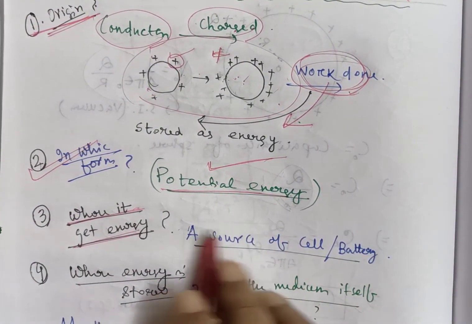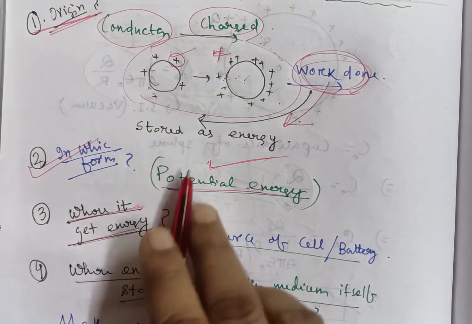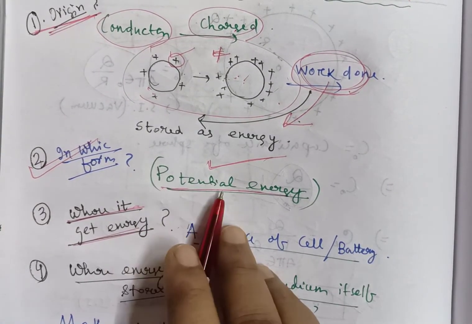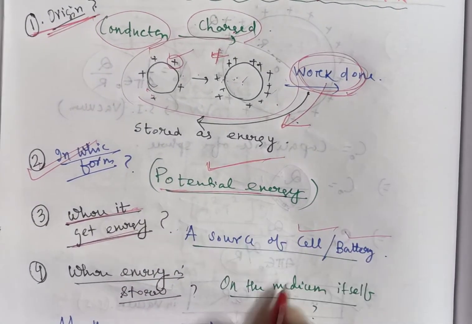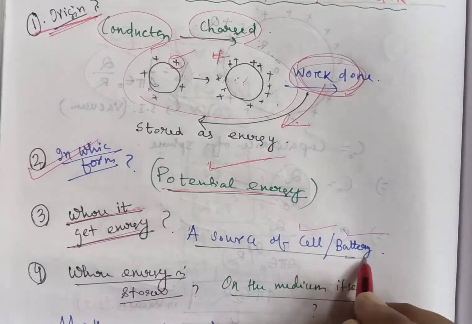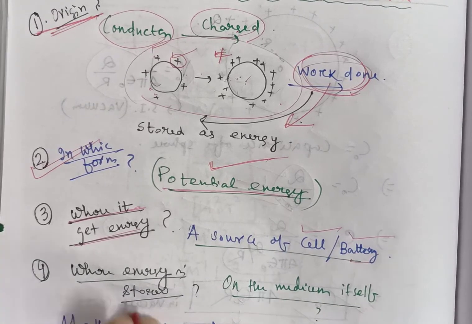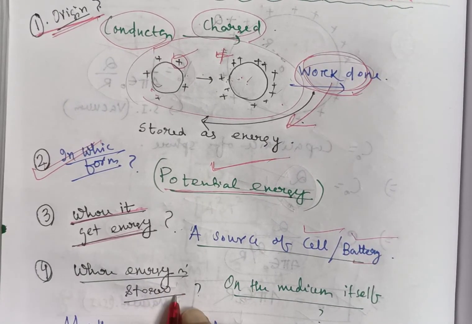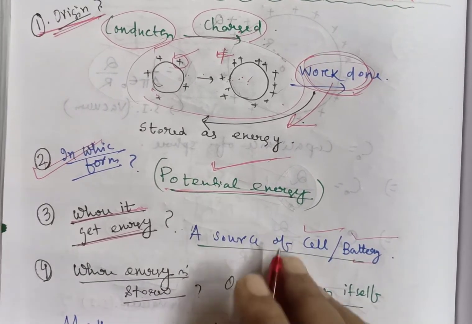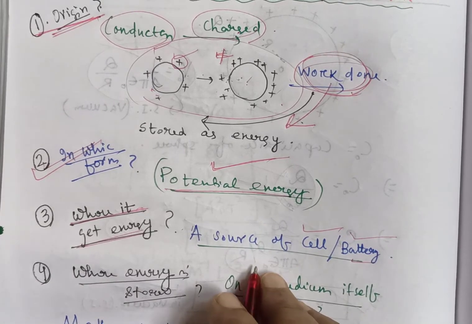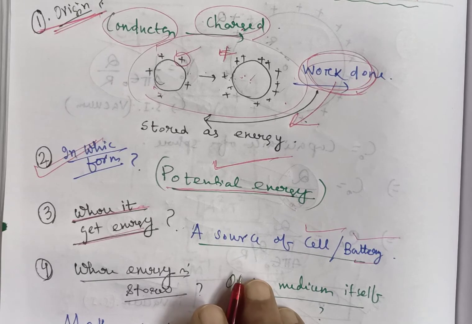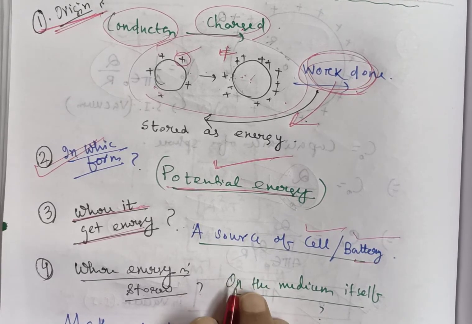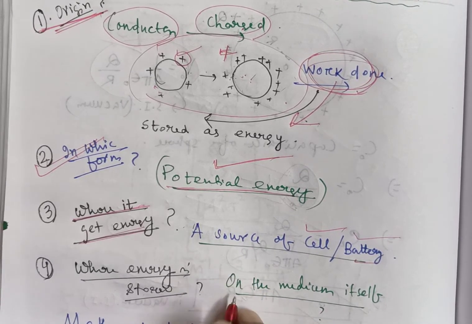That's why we can confidently say that this amount of energy stored in the form of potential energy comes from a cell or a battery. Cell means small source, battery means large source. Now where is this energy stored? When you make a capacitor, there is some insulating medium inside it. In a later class we will discuss what a capacitor is exactly. In that medium we can say that energy is stored.